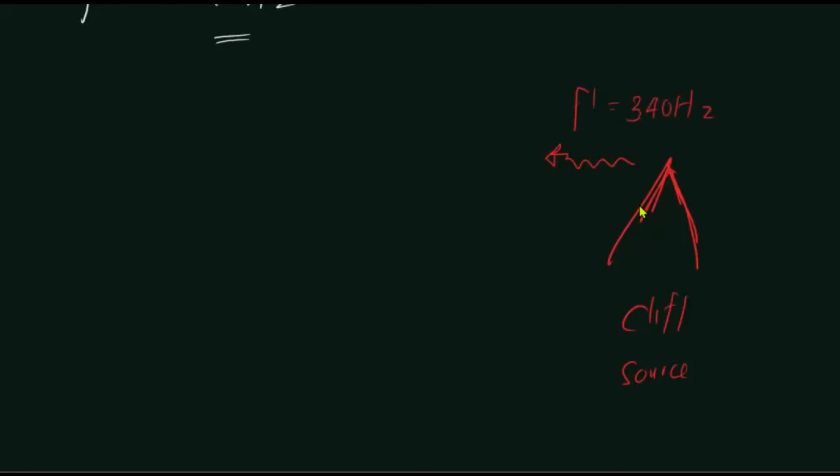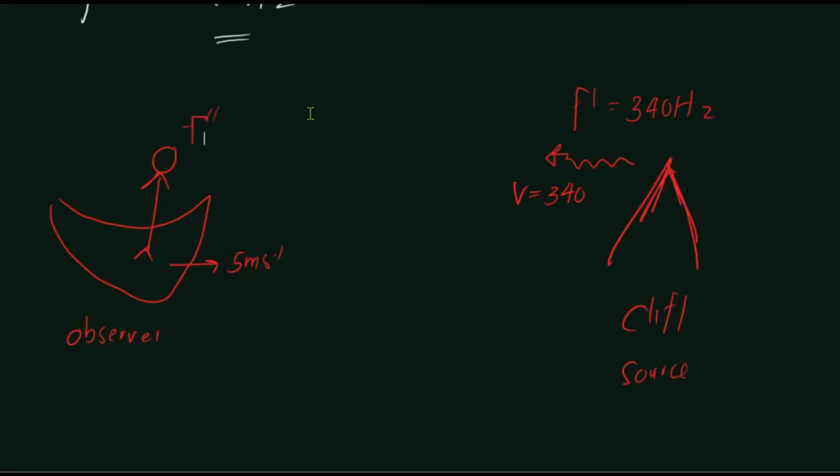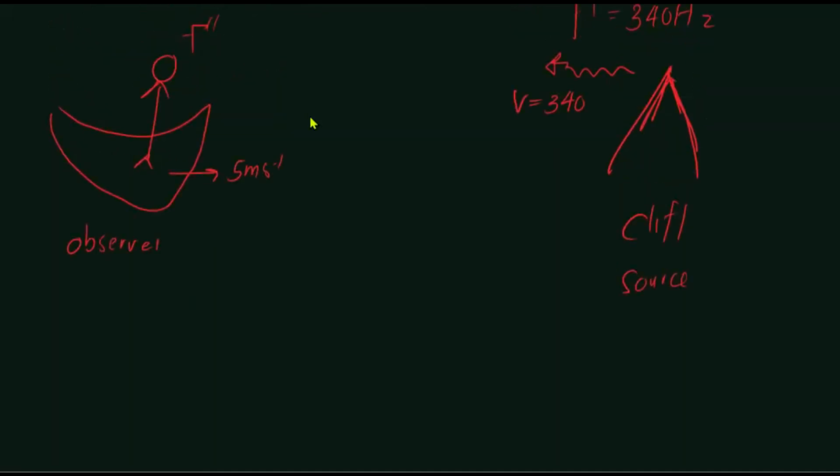340 hertz. Now the person on the boat, right? So let us assume he's somewhere here, so this is the observer. The observer is moving forward with 5 meters per second velocity, right? So what is the speed of sound? 340, right? So what will be the apparent frequency heard by the observer on the boat? We can assume it to be F double dash, right? So we can write an equation for F double dash, once again using what? The relative